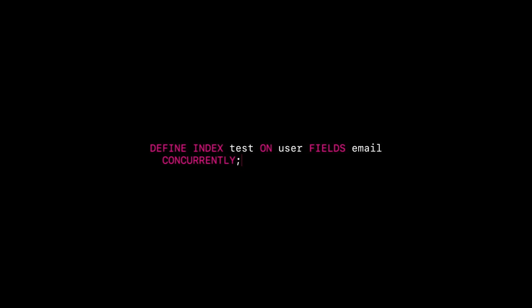To enable it, add the concurrently keyword to your usual define index statement. It's that simple. Enhancing indexing functionality and performance is an ongoing priority for us, and we expect you to see significant performance improvements and greater accuracy as you migrate your data from SurrealDB 1.0 to 2.0.